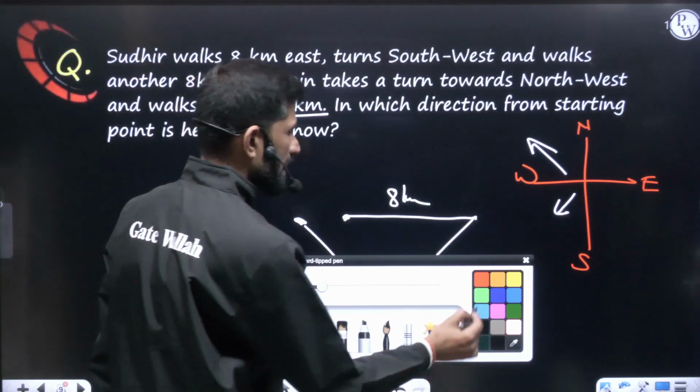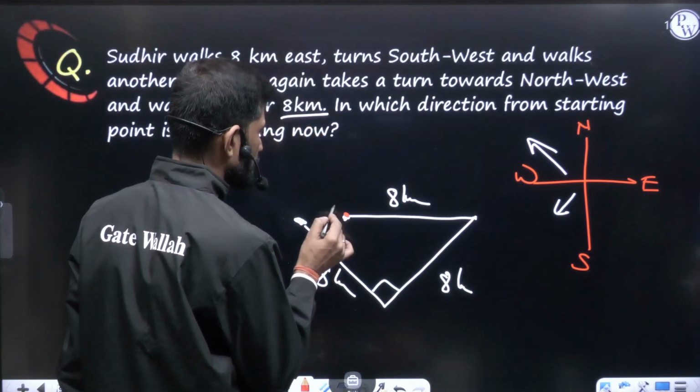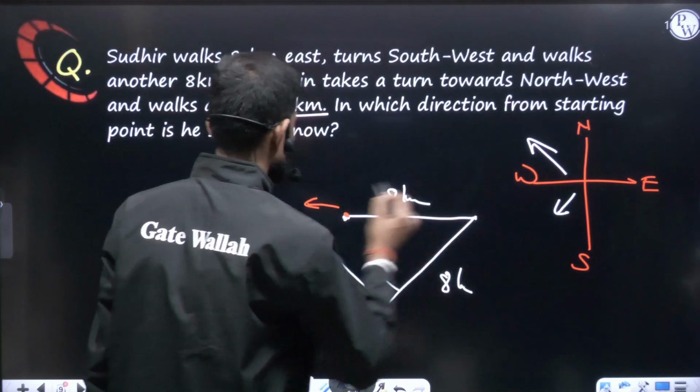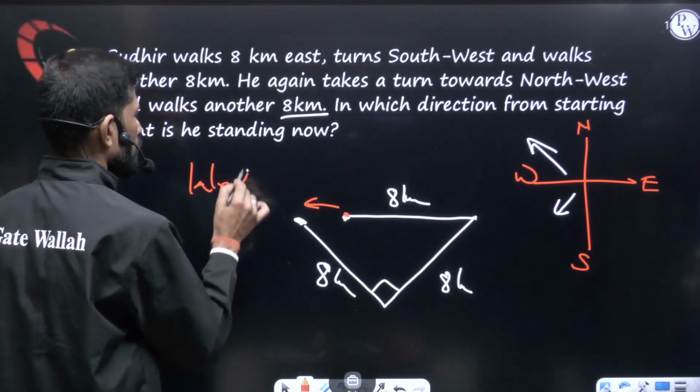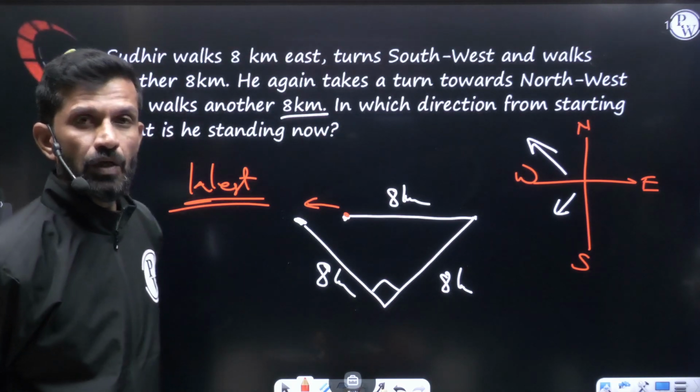So he is standing in which direction from the starting point? This was the starting point, like this direction. So this direction is called west. So from the starting point he is standing in the west.